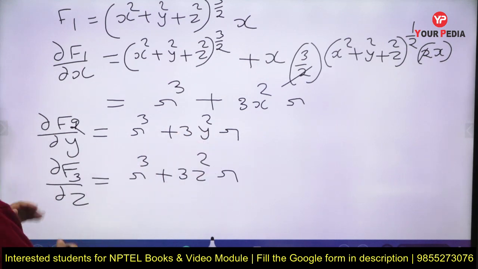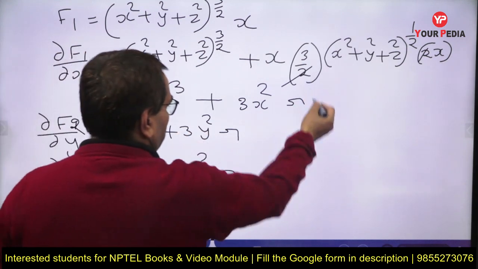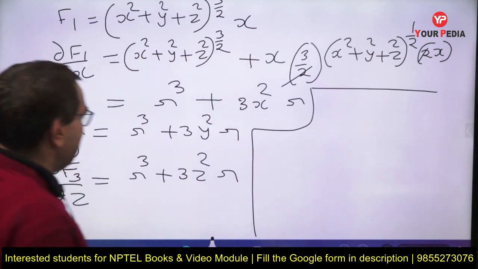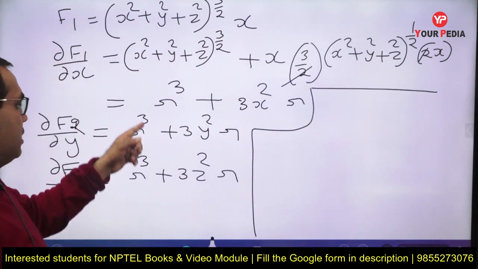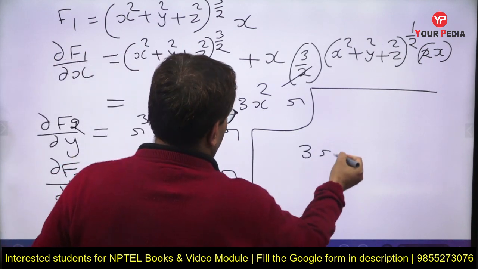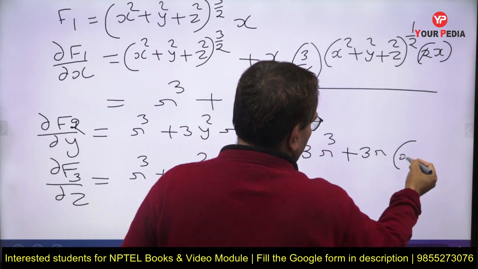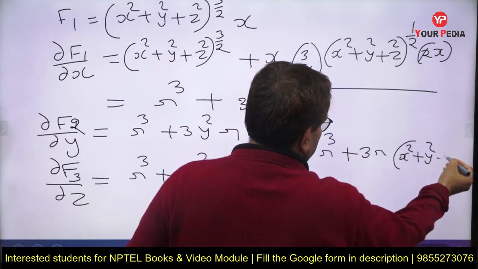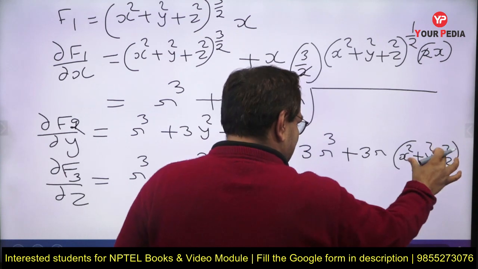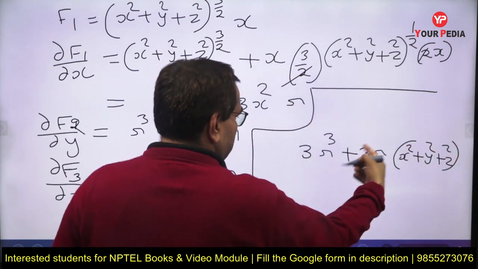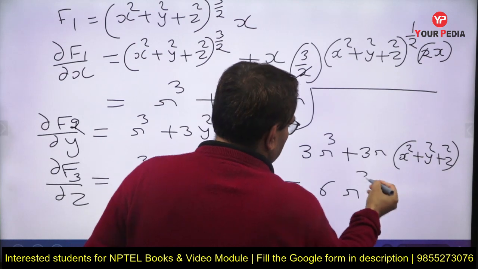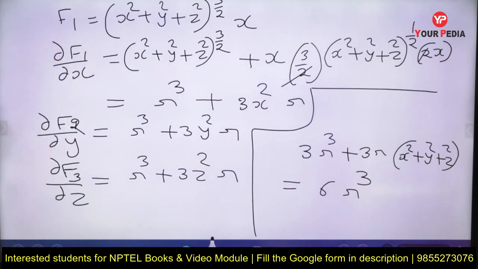Now let us add all these three. Okay, so if we add all of them, what do we get? If we add all these three, we get r cube plus r cube plus r cube, मतलब 3r cube, plus 3r we can take common, into x square plus y square plus z square, which is r square. So 3r cube plus 3r cube equals 6r cube. This will be the final answer. Okay, final answer is 6r cube. We know that divergence is a scalar function, so we are getting a scalar function as the answer.